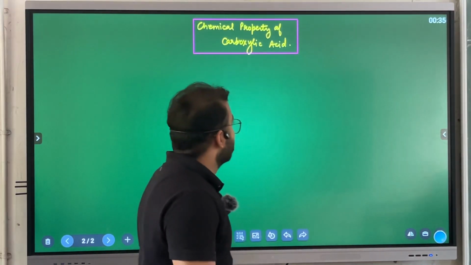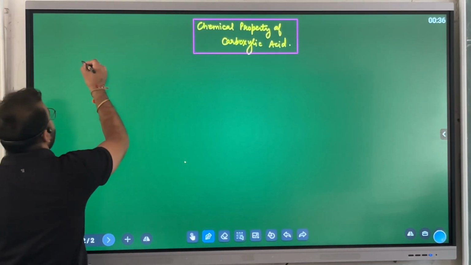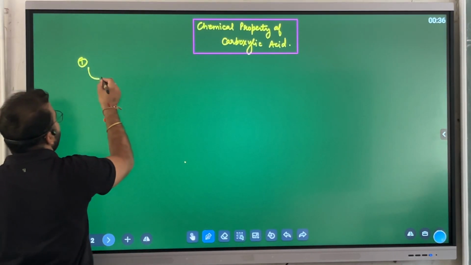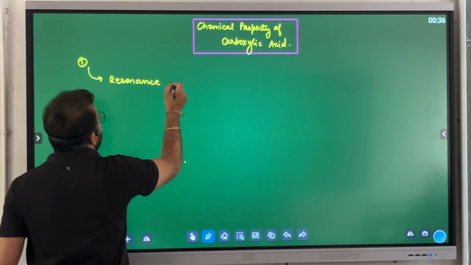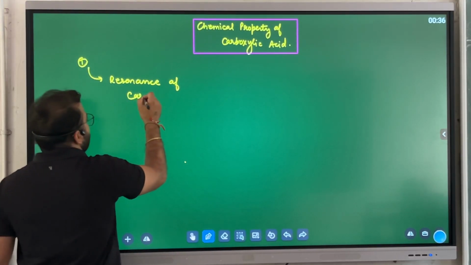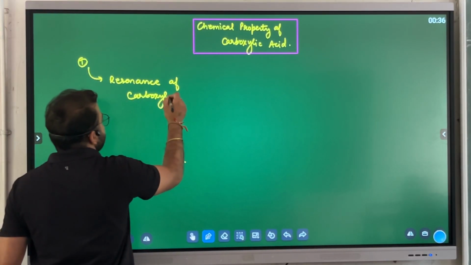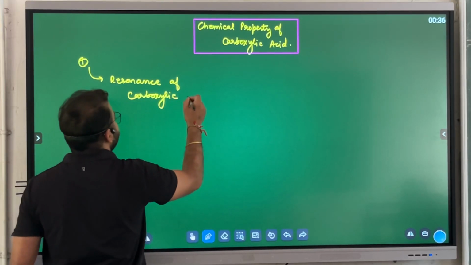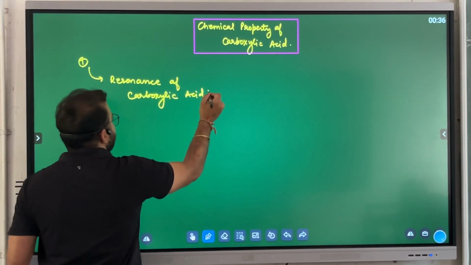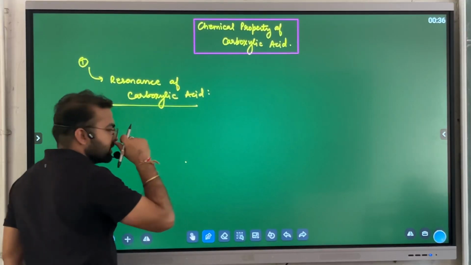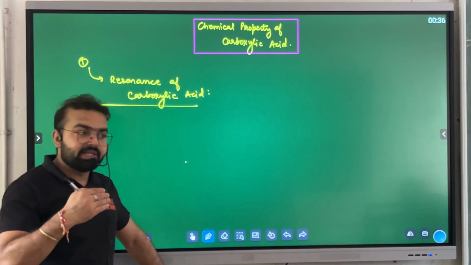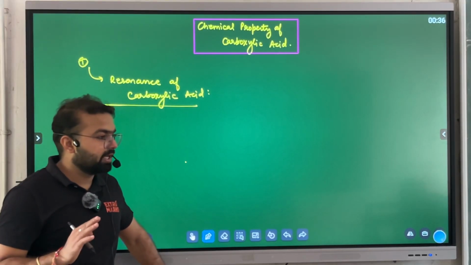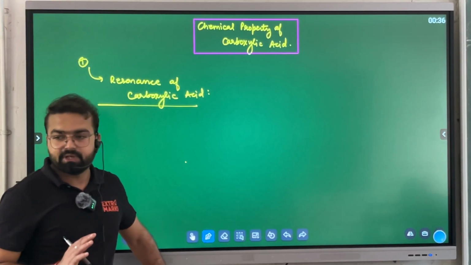Carboxylic acid resonance is very important, because until you understand the resonance, we will not be able to understand how hydrogen is released from the carboxylic acid. H plus releasing is very important.